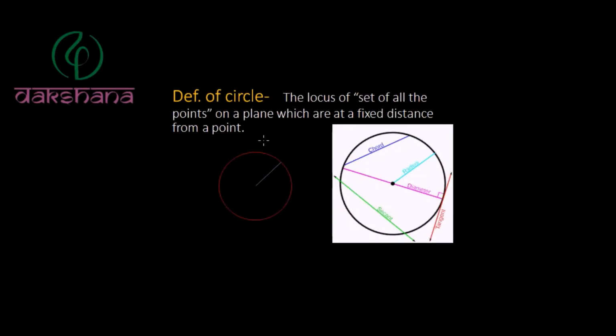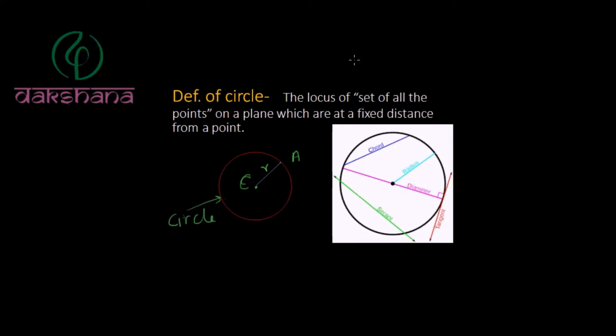Now we will discuss the definition of the circle. The locus of the set of all the points on a plane which are at a fixed distance from a point is called a circle. Like if we take this point as C, and this is the fixed point, and at a distance R we take another point A, which can move in such a way that it is at a fixed distance from the point C. So the shape which will come as a locus is called a circle.